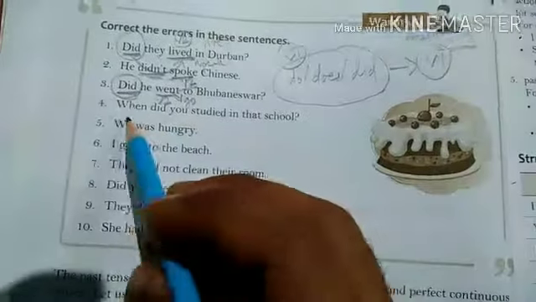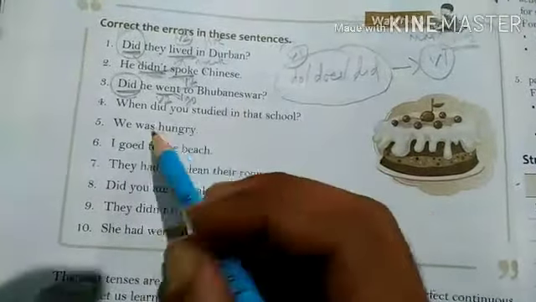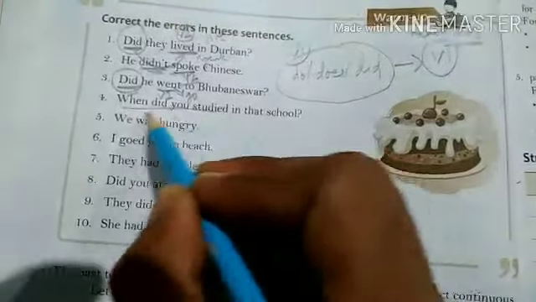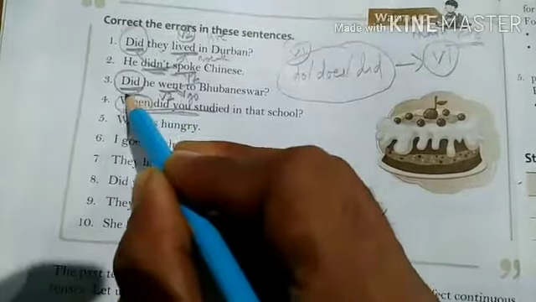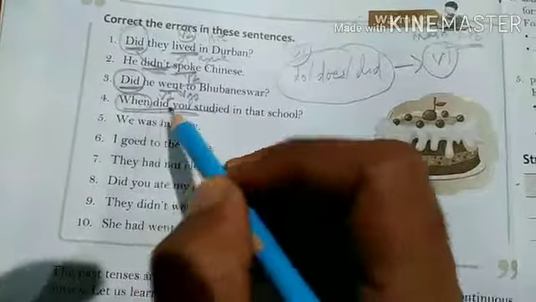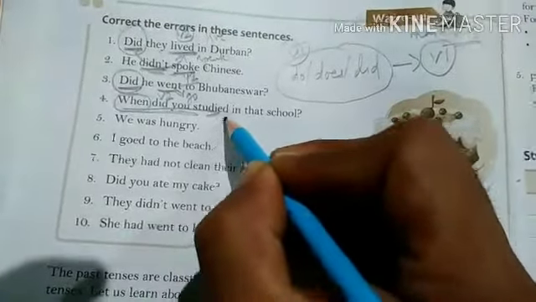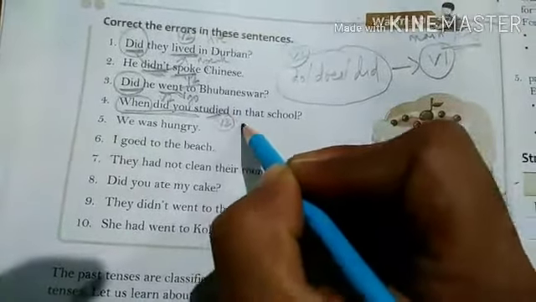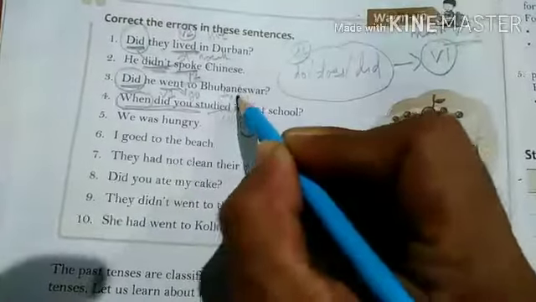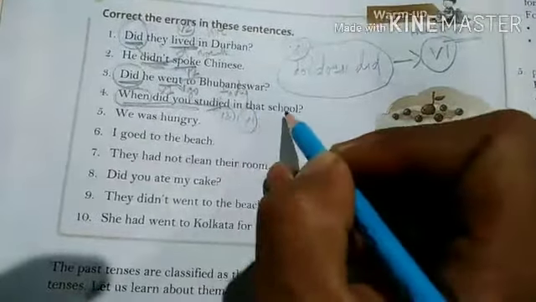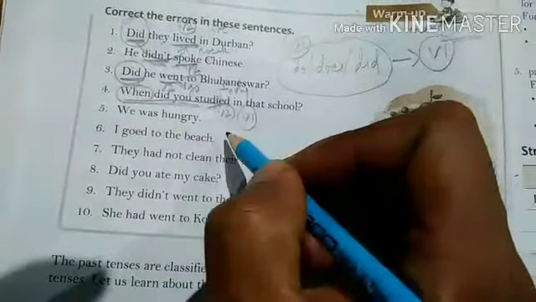Now see here. "When did you studied in that school?" This is an interrogative sentence in simple past tense by using a WH word. When did you studied? Again, if you see the use of main verb here, it is V2, which is incorrect. Here we have to use V1. When did you study in that school? This is an interrogative sentence.